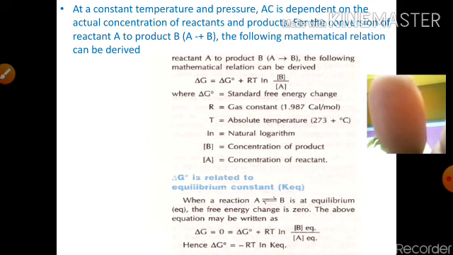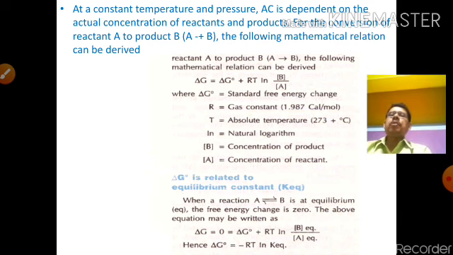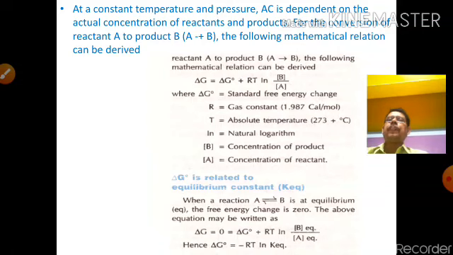The value is 1.973 calories per mole, and T is the absolute temperature, which you already know. ln is the natural logarithm, not IN. B is the concentration of the product, A is the concentration of the reactant, and delta G0 is related to the equilibrium constant Keq.